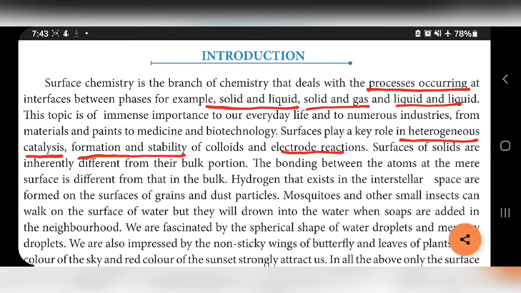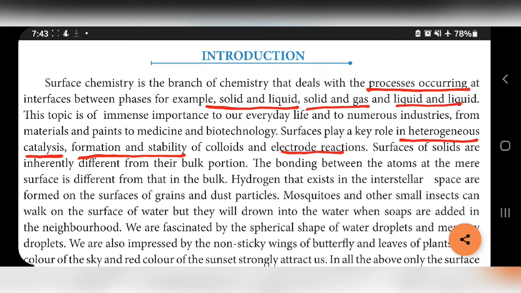We need to study surfaces because they play a major role in heterogeneous catalysis, formation and stability of colloids and electrode reactions. Surfaces of solids are inherently different from their bulk portions. The bonding between the atoms at the mere surface is different from that in the bulk.